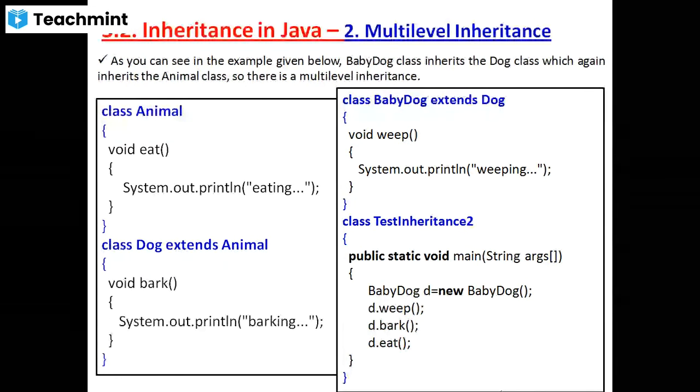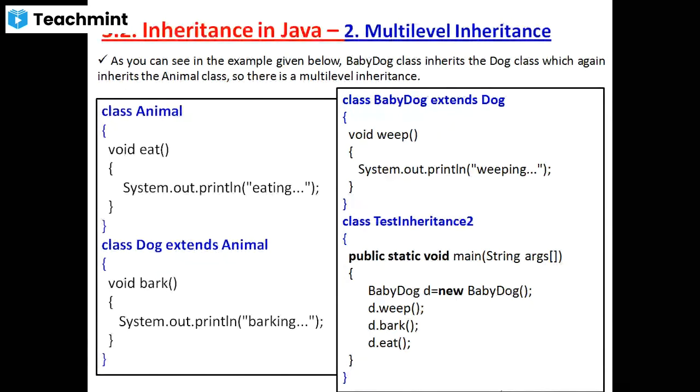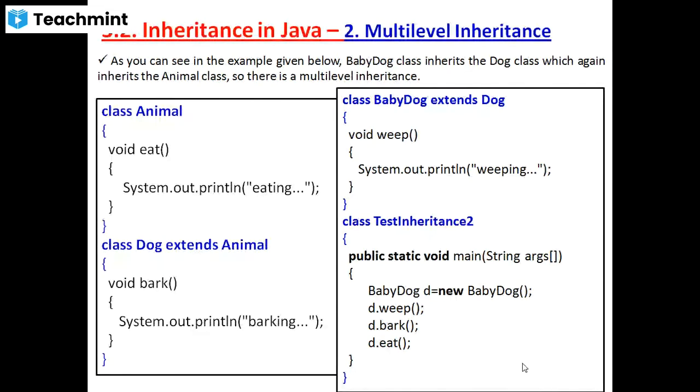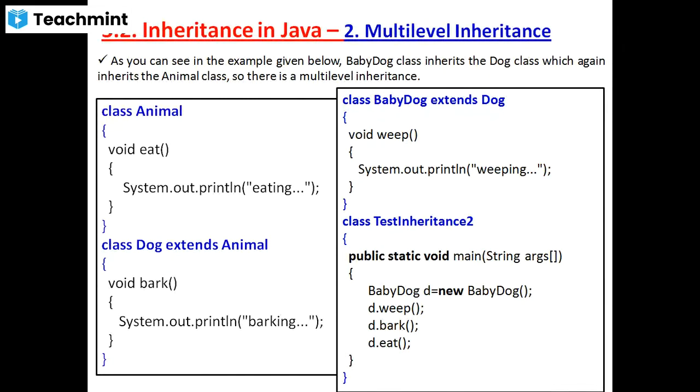Which property is present in the dog class from the super class? The eat method. In the dog class there is one method, named bark. Inside the method bark, I display one message: barking, means the dog is barking. Then close the dog class.